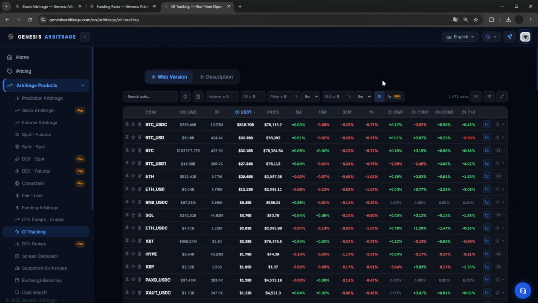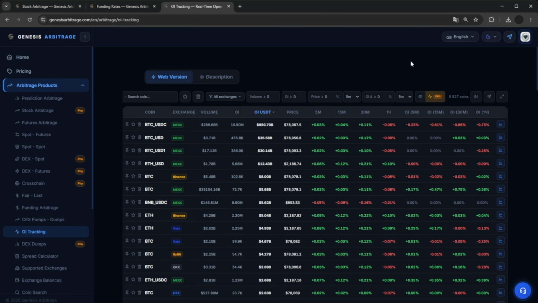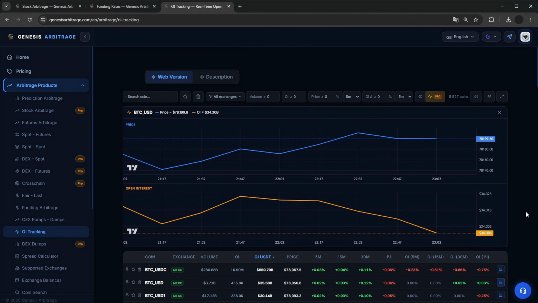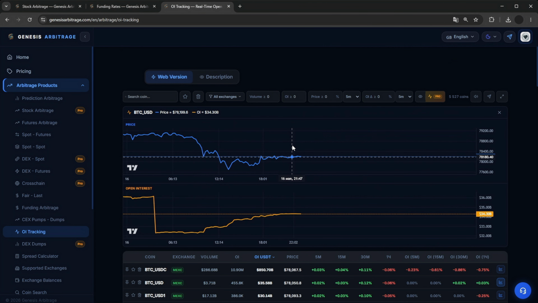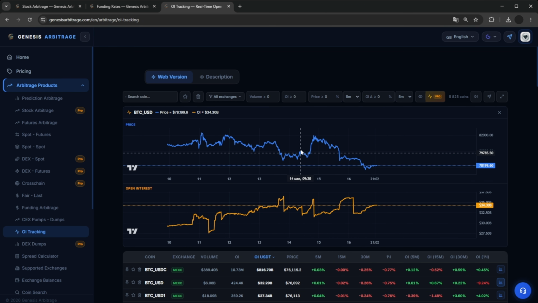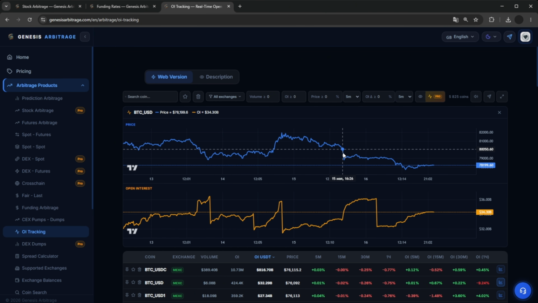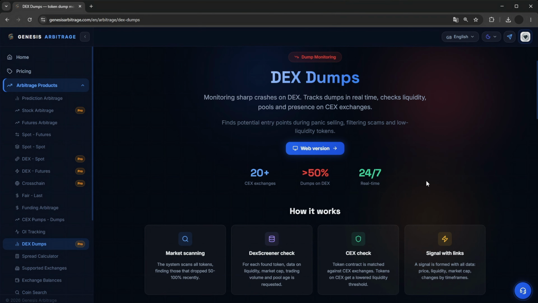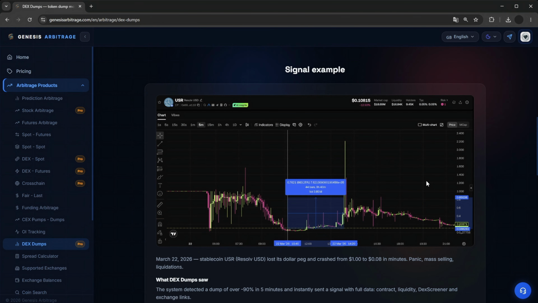Let's move to the next section, Tracking of Open Interest. Here we can observe detailed information regarding the open interest for various coins across various exchanges. Both the generalized format and the expanded format are fully available. In the expanded format, you can select your desired exchange, view the chart showing how open interest changed, and see the correlation between open interest and the price. This allows you to react quite quickly and clearly understand what is happening with the current market situation.